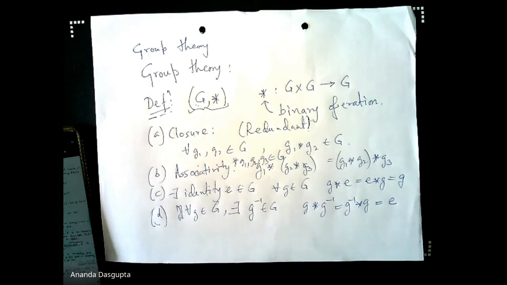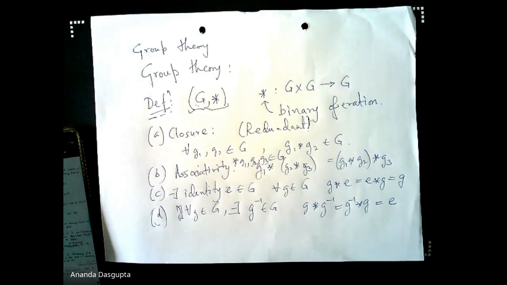Now these properties are not minimal. So if you go by the mathematical school which says you need to define things with the least number of assumptions as needed, or as you must, and you should not go in for more, then you have a bit of a problem. That is, then you can actually see that there are redundant definitions here. For example, you don't really need to define the identity as something which works both on the left and on the right, and the inverse as something which works both on the left and on the right.